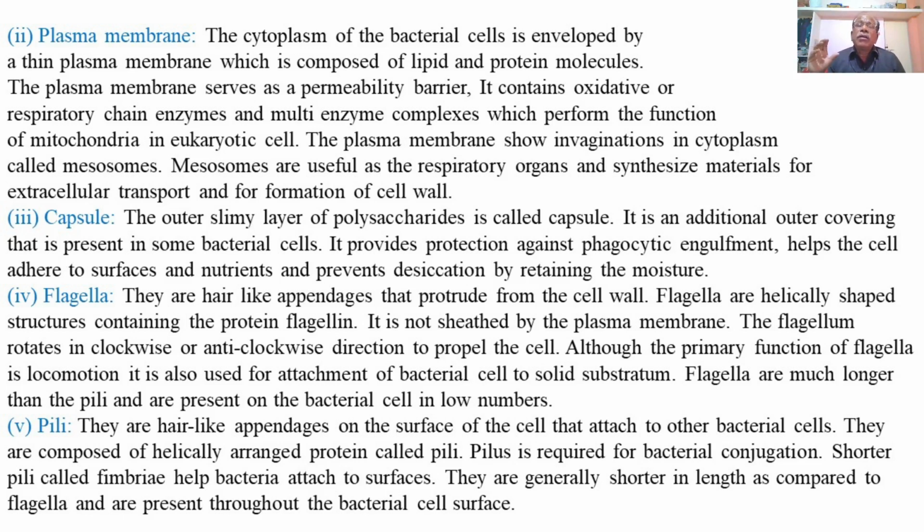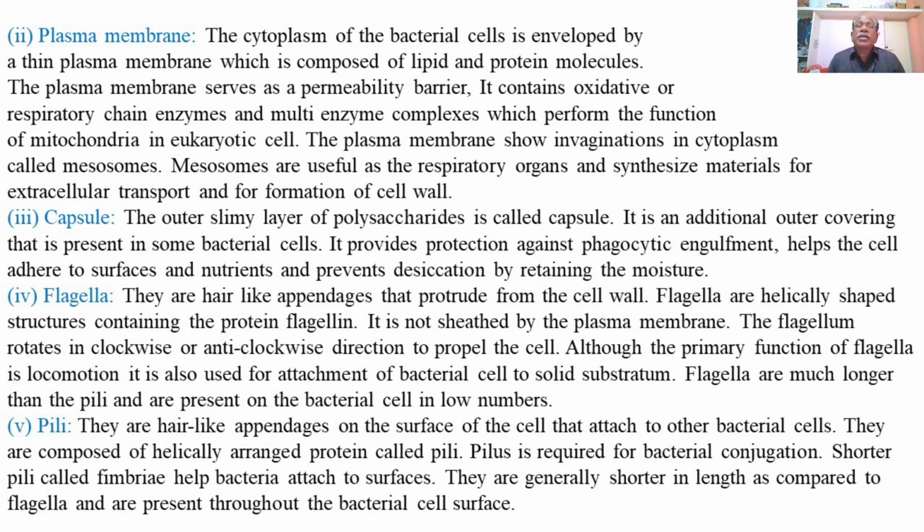There are different types of proteins and lipids as biochemicals which compose it to form the plasma membrane of the bacterial cells. The plasma membrane serves as a permeability barrier.